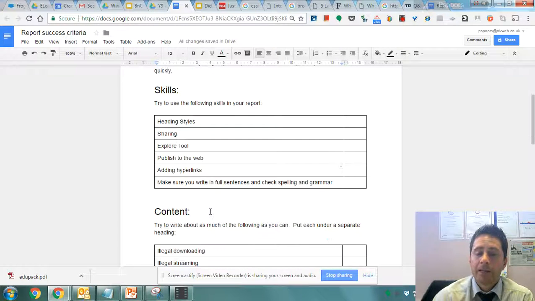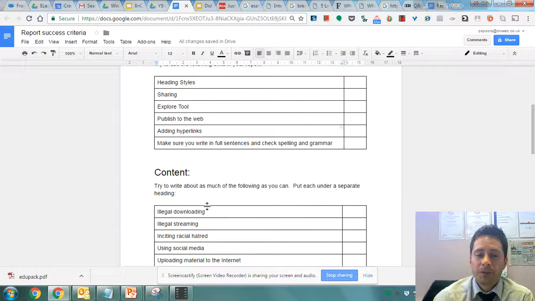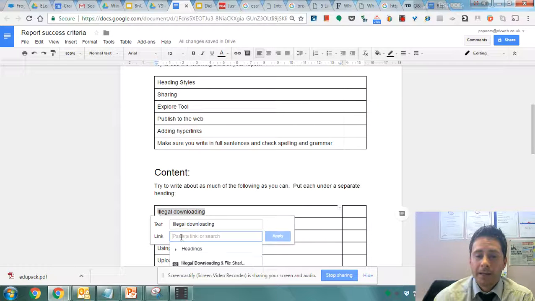Adding hyperlinks, I would like you to find some appropriate websites that you can link to give people more information about the things that you're writing about. So you might write a little bit about not downloading music illegally, but then you might give a hyperlink to something that you find online, which then gives people more information. So if you wanted to do a hyperlink, you just highlight the text you want to link, click on Insert Link, and then paste the name of the website in there. I'm guessing that most of you probably know how to do that already.